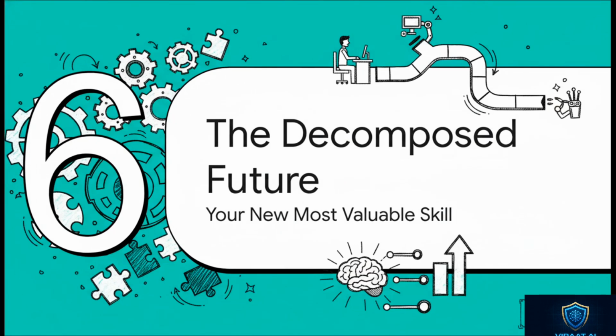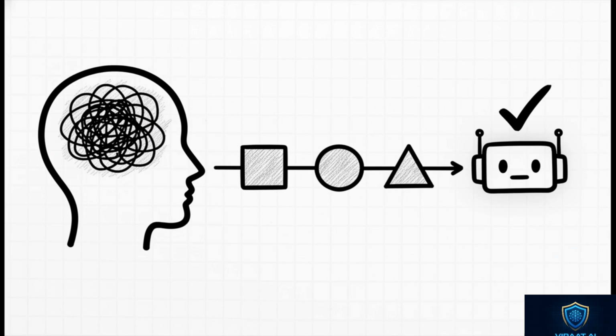All right, let's wrap this all up and really think about what this means for the future of how we work with technology. This is the key takeaway right here. For most of us, our most valuable skill in an AI-powered world isn't going to be building AI models from scratch. It's going to be the uniquely human ability to look at a complex, messy process and break it down into logical, solvable steps that an AI can then execute flawlessly.